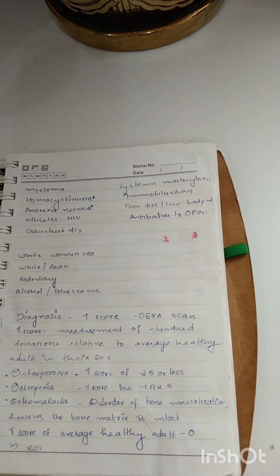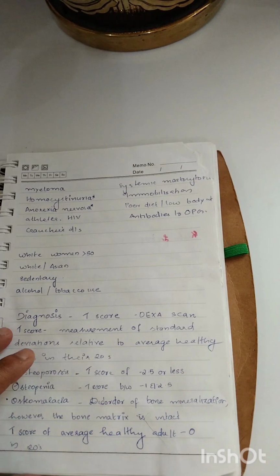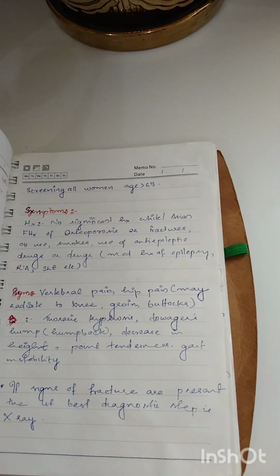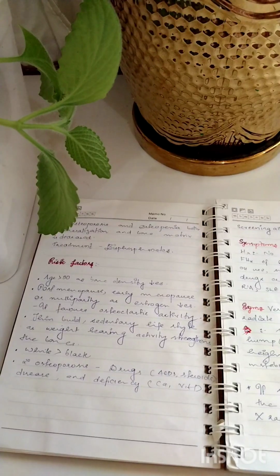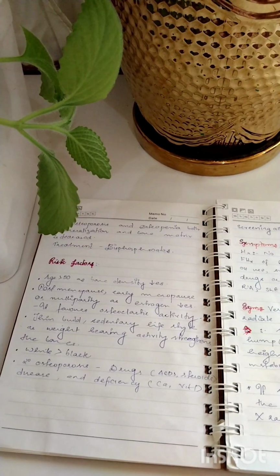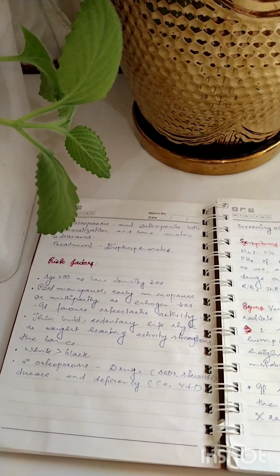Now osteomalacia is a disorder of bone mineralization. The bone matrix is intact. The T-score of an average healthy adult in their 20s is 0. So in both osteoporosis and osteopenia, mineralization and bone matrix are decreased. Treatment is by bisphosphonates. This T-score is a commonly asked question.